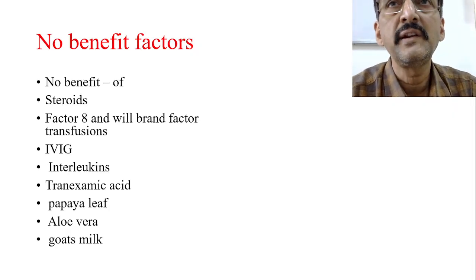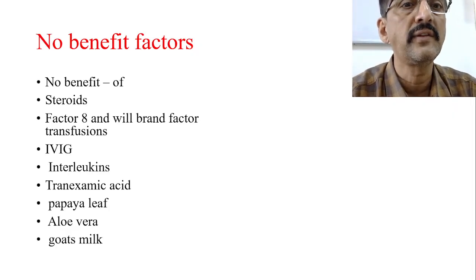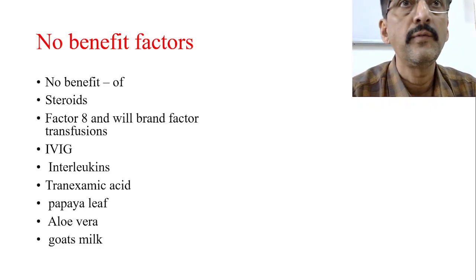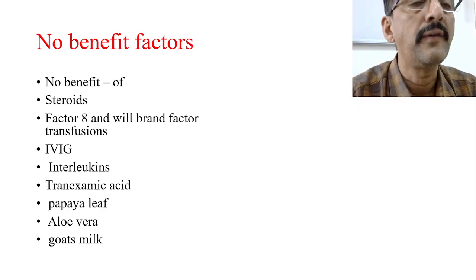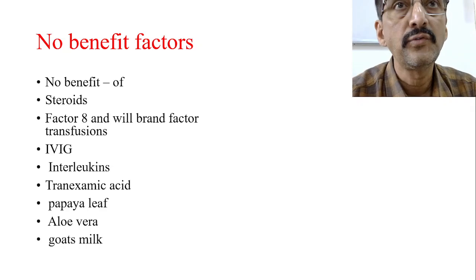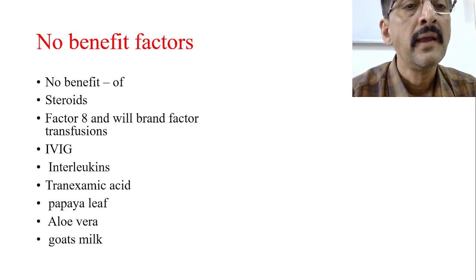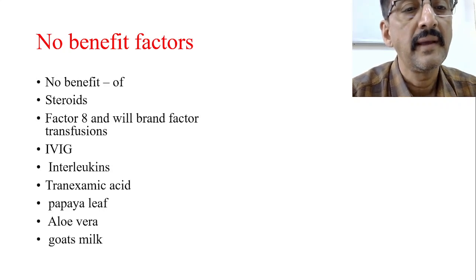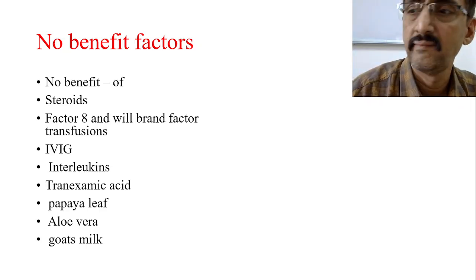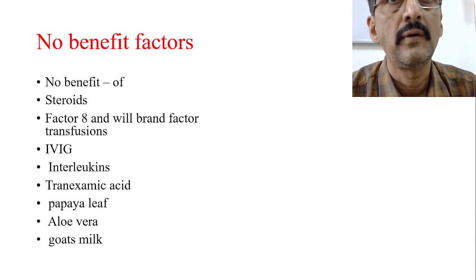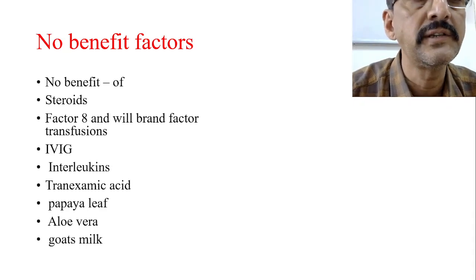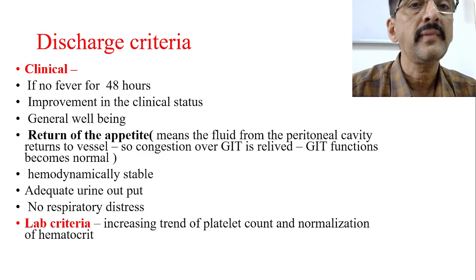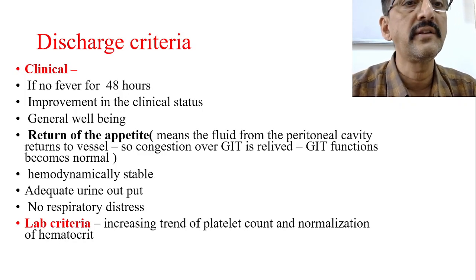There are some treatments that are totally not beneficial and can be better avoided. For example, there is no benefit of any steroids in this case, or any transfusion of factor 8, the hemophilic factor, or von Willebrand factor. There is no use. IVIG, no use to combat the antibodies. Interleukins also no use. Tranexamic acid, that is also of no use. Aloe vera, goat's milk, papaya leaf, although papaya leaf is often used, there is no established use of it.